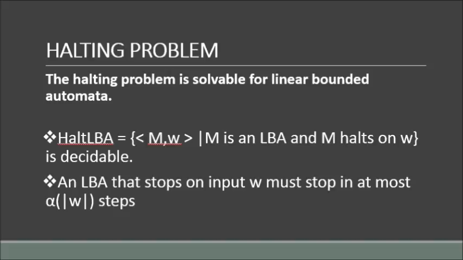We observe that if the LBA enters the same configuration twice, then it will do this again and again and again. It is stuck in a loop. The theorem follows from this. We only need to simulate and observe the LBA for k × n × s^n steps. If it has not halted by then, it must be in a loop and will never halt.